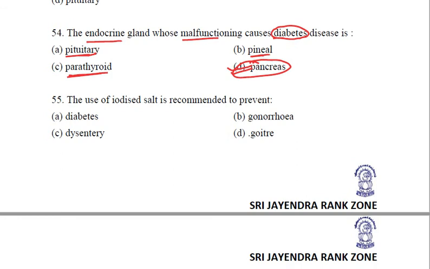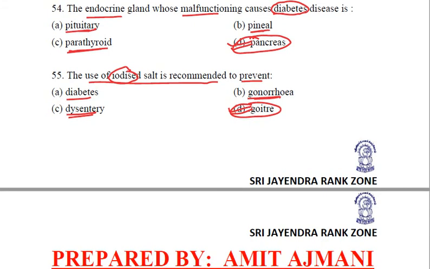Next question: the use of iodized salt is recommended to prevent... Now iodine is required for the synthesis of what? Thyroxine, we just stated above. And if the thyroxine is working properly, then the disease which can be prevented is goiter. Diabetes is basically due to lack of insulin. Dysentery is a stomach infection caused due to infections. Gonorrhea is a sexually transmitted disease, nothing to relate with iodine or with hormones. Clear? So let's see the next question.